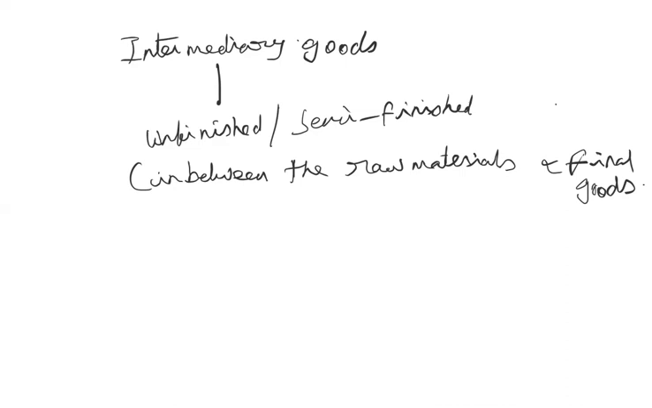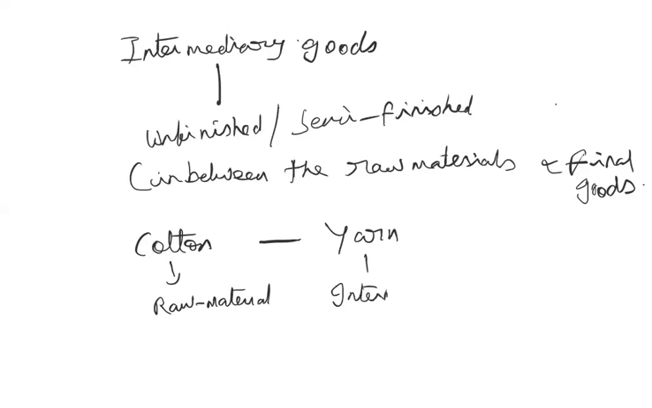So these intermediary goods come in between the raw materials and the final goods. See, for example, you take cotton. Cotton is a raw material. Then cotton is converted into yarn, that is an intermediary good. And this yarn is converted into fabric. Then that becomes a final good.